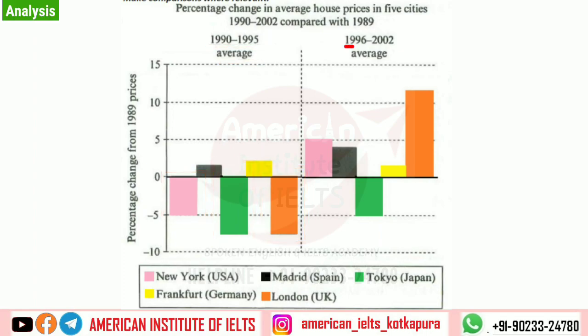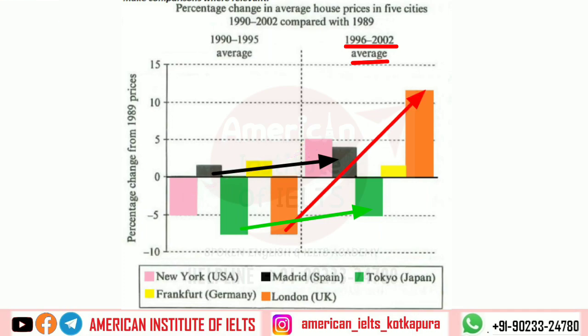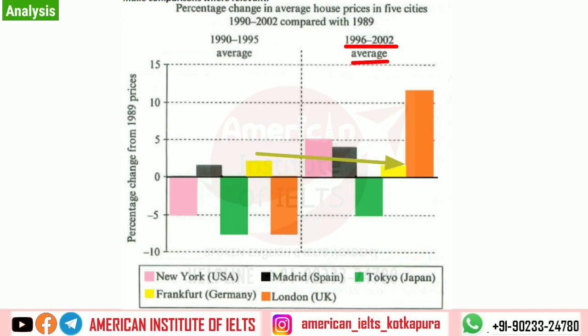And moving further to the 1996-2002 interval, only Tokyo was 5% cheaper than before, whereas a slight increment was observed in New York, Madrid, and London, which became, I think, the costliest of all. Only Frankfurt experienced a slight downfall in prices in comparison to before, but it still had more cost than 1989.